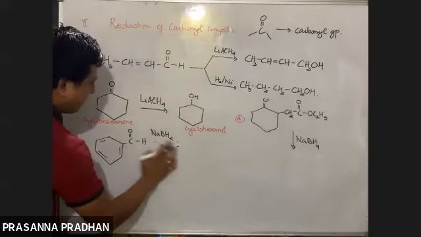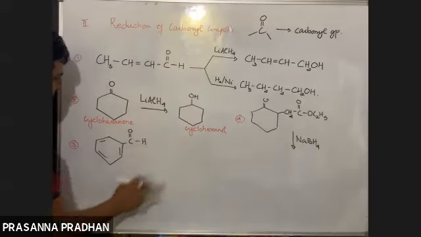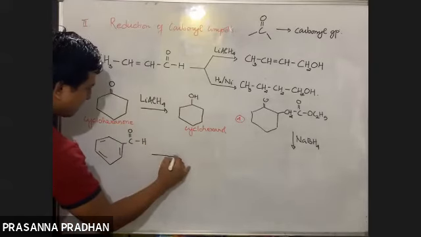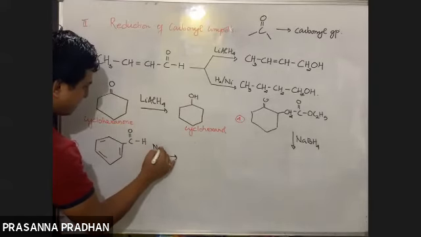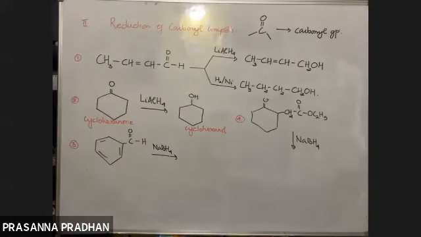So here, yes, I'm treating your benzaldehyde with your sodium borohydride. Again, it's a reducing agent. Okay, so what is the name of this compound? The common name of this compound is benzaldehyde. So yes, how will I predict the product again?